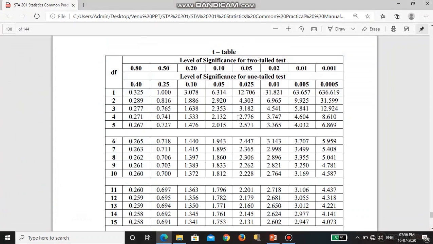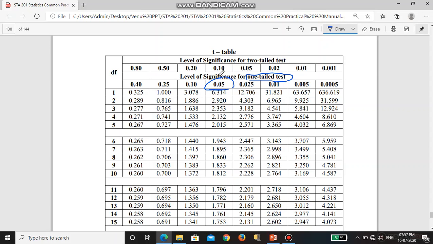See here, this test is a one tail test. So in the one tail test, you want to see the 5% level of significance. 5% means 0.05, so in the one tail test you look at 0.05.